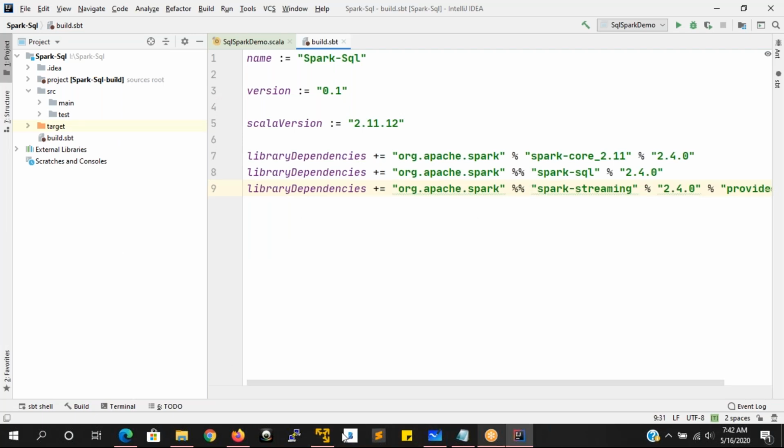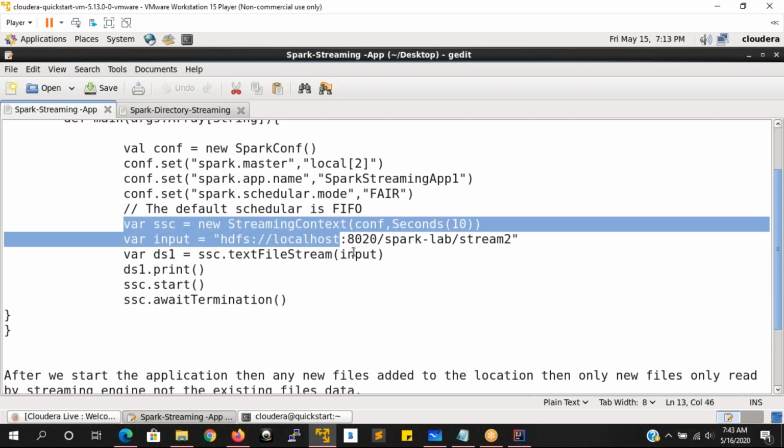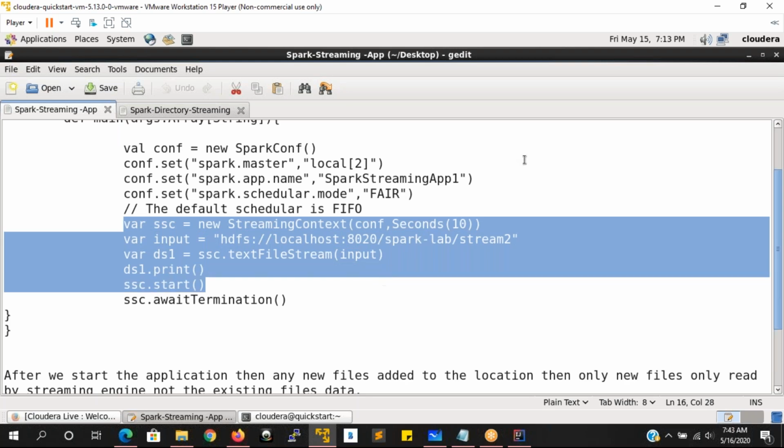Yeah, so now it is imported. Before we run it here, let me show you what exactly we are going to do. Whenever you are running this code on top of your shell prompt, you don't need to set any conf, any master, any application name, any scheduler mode. You can directly start the streaming context and use these things here.